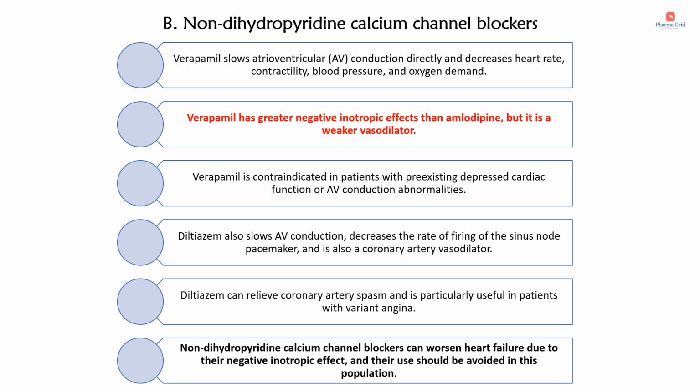Verapamil is contraindicated in patients with pre-existing depressed cardiac function or AV conduction abnormalities. Diltiazem also slows AV conduction, decreases the rate of firing of the sinus node pacemaker, and is also a coronary artery vasodilator. Diltiazem can relieve coronary artery spasm and is particularly useful in patients with variant angina. Non-dihydropyridine calcium channel blockers such as verapamil and diltiazem can worsen heart failure due to their negative inotropic effect, and their use should be avoided in this population.